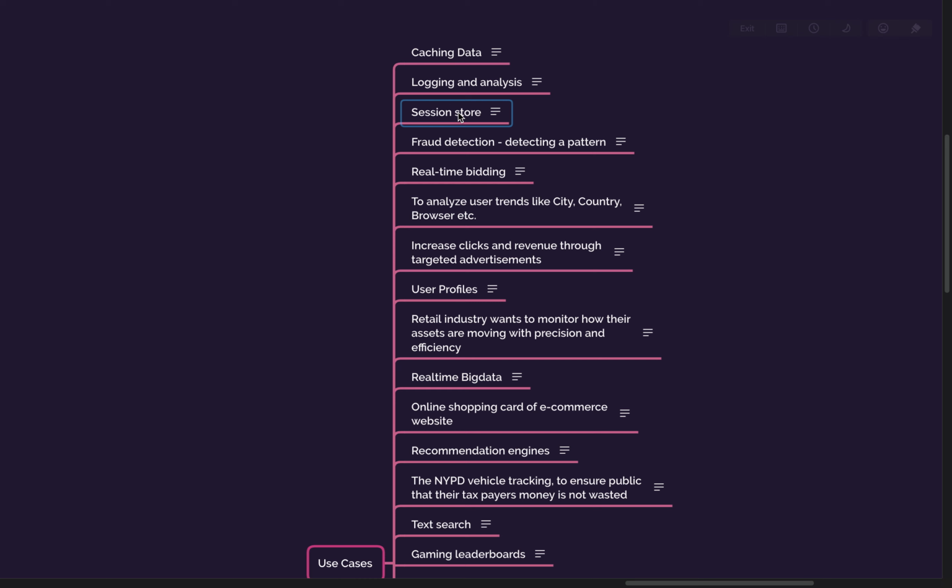So first, just to explain to Siddhi what a session store is. In general, whenever users log in, we fetch a lot of details from different databases. One could be the user profile, what his email ID is, what his name is, what's his profile picture, and so on. Then you will have his behavior, like how the store should look for him.